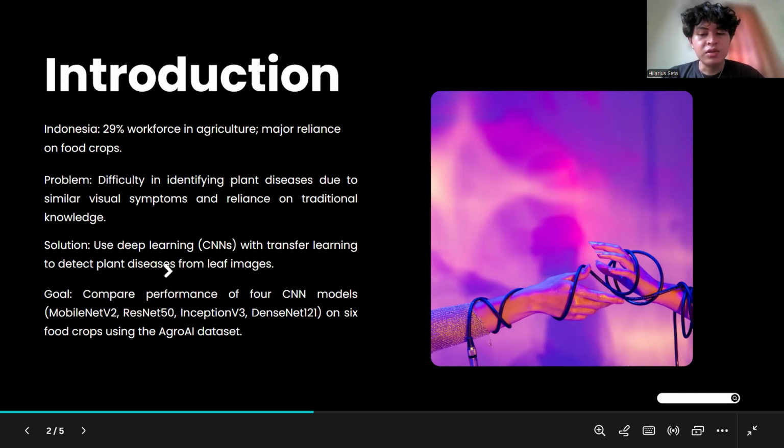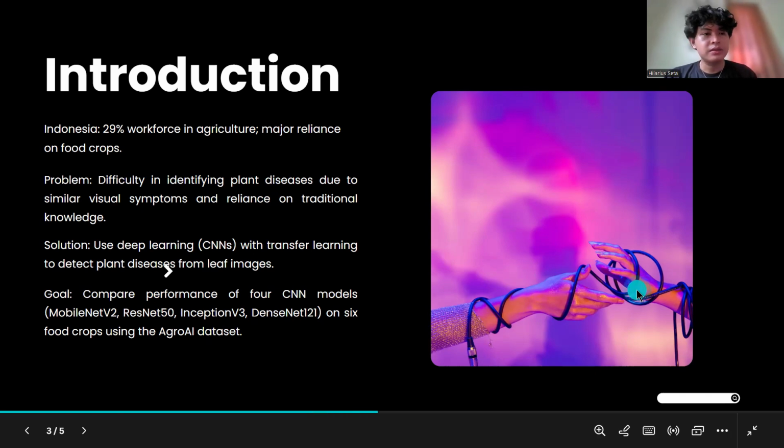The authors aim to classify plant disease from leaf images using four well-known CNN architectures, including MobileNet, ResNet, Inception, and DenseNet. The classification targets 6 types of food crops: bean, chili, corn, potato, tea, and tomato, using data from the public PlantVillage dataset.